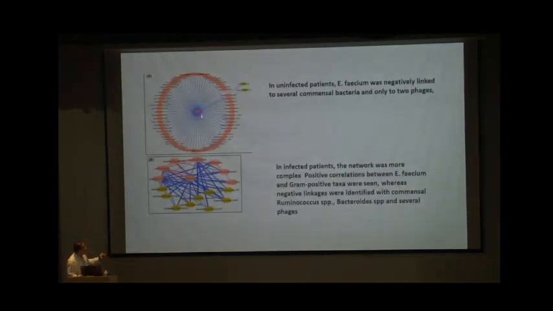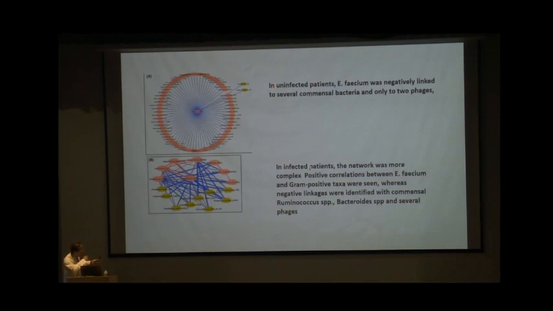In the center you can see this is Enterococcus, the green ones are the phages, the red ones are the bacteria, and the blue lines mean negative. As you can see, in unaffected patients, Enterococcus faecium was negatively linked to several commensal bacteria and only to 2 phages. The green ones are the phages. So this is an uninfected cirrhotic patient.